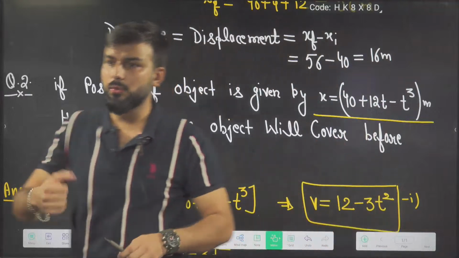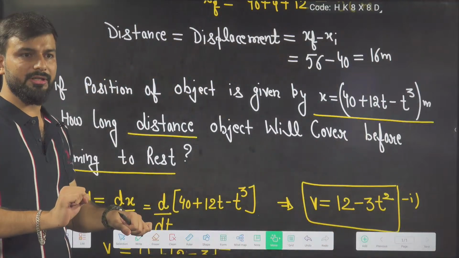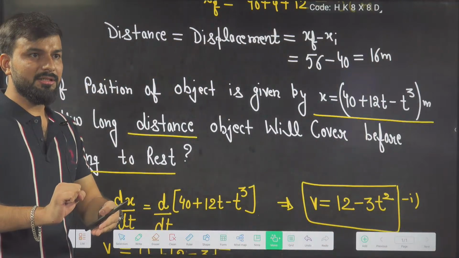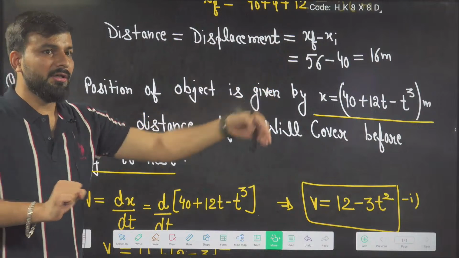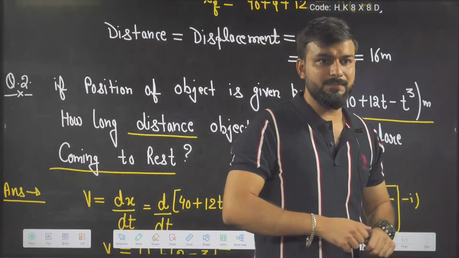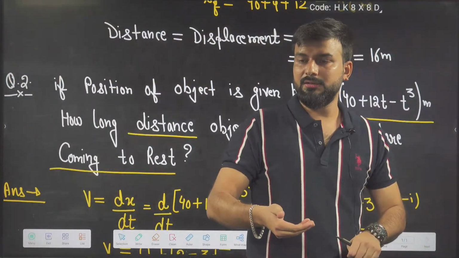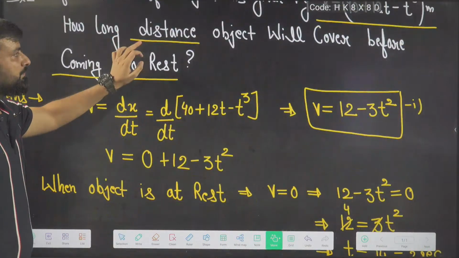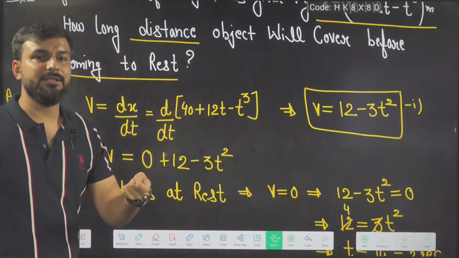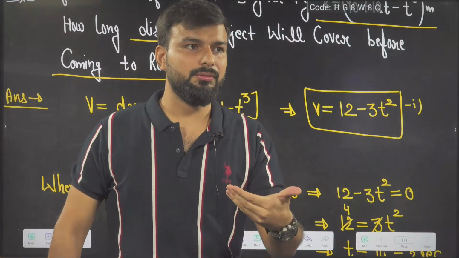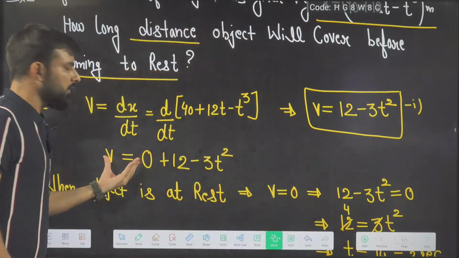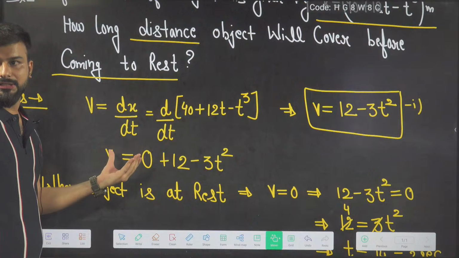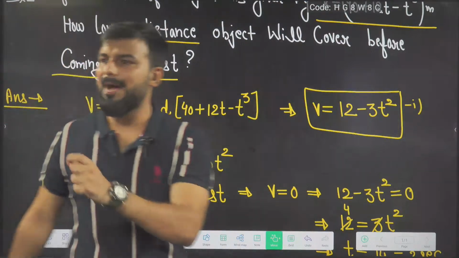For example, like a scooty, if you start the scooty from rest, imagine a truck is coming in front. You apply the brake, it stops. In a similar manner, before coming to rest, what does it mean? Velocity is getting 0. So that's why I have calculated velocity. One extra step I have done here.